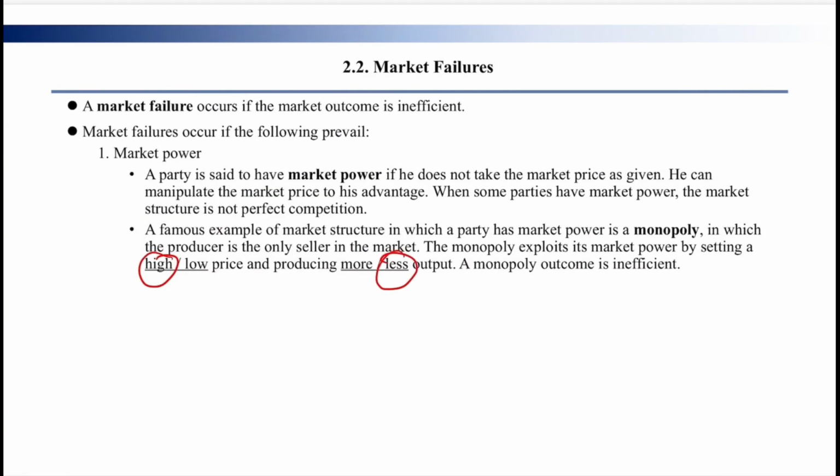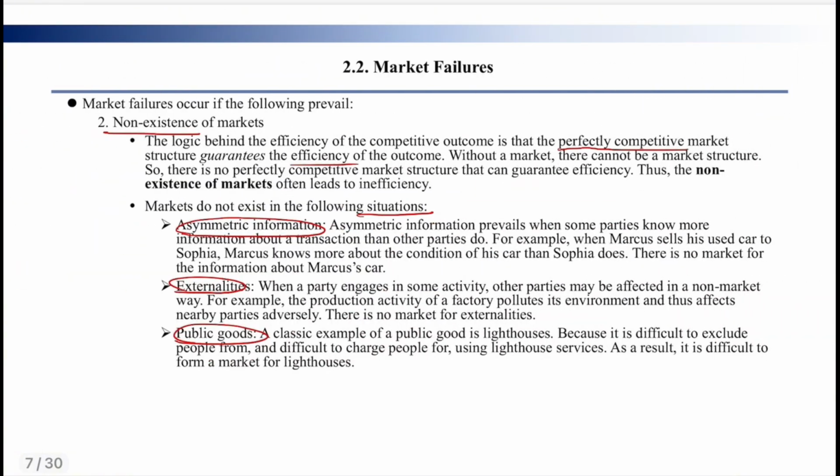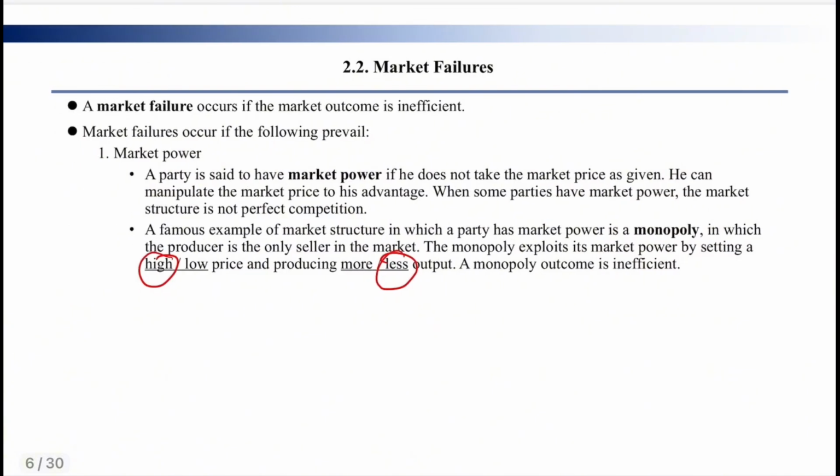The market failure. When does market failure occur? It occurs when market power exists, and it also occurs when the market doesn't exist. Market power is what we illustrated with an example before, do you remember, which is monopoly in topic 1. Monopoly is a very typical case of market failure. It means there is just one firm in the market.